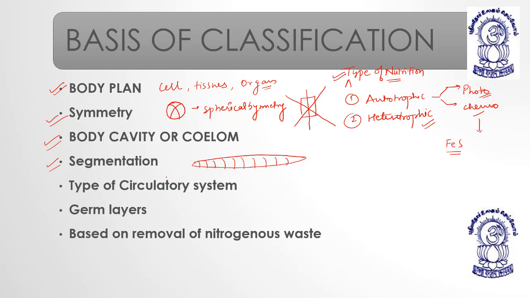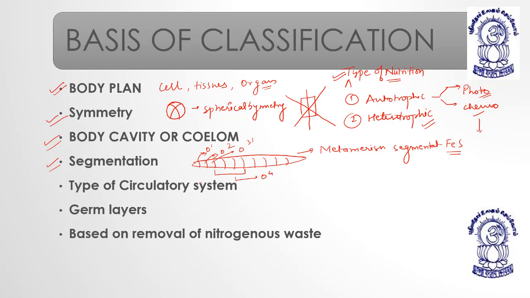Okay. Cockroach means the arthropods, they do have a segmented body, but their segmented body is known as what? It is not metameric segmentation. The metameric segmentation means metamerism, where each segment has its specific function with a specific organ. Organ number 1, organ number 2, organ number 3, or a collection of segments represents some organ, organ number 4, like this, right?